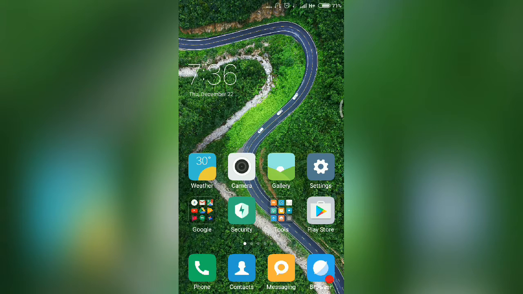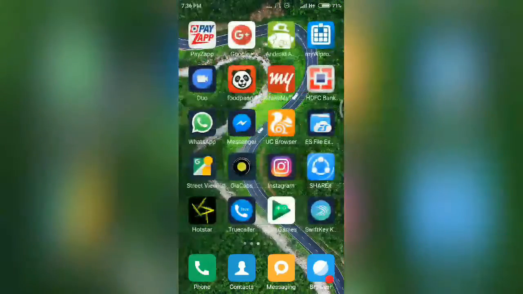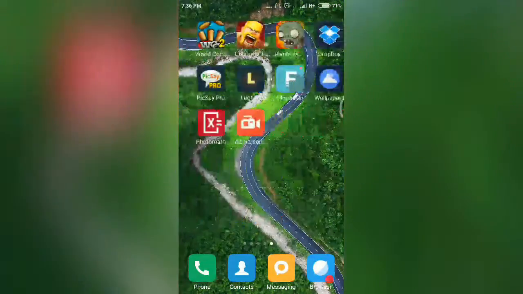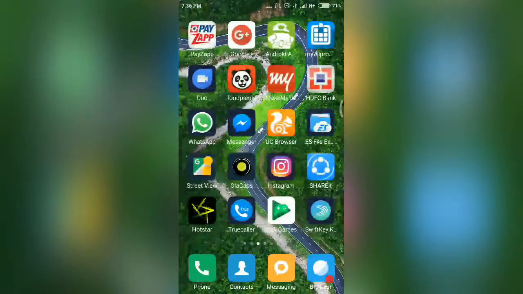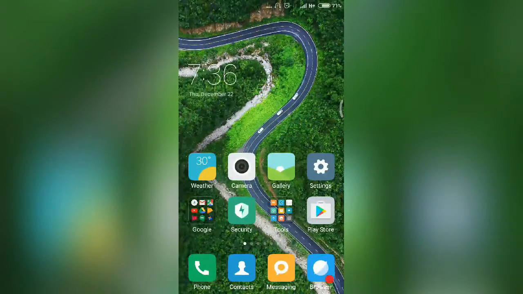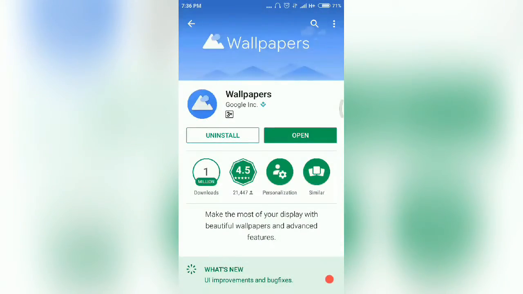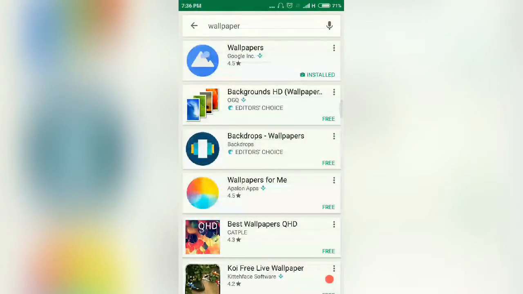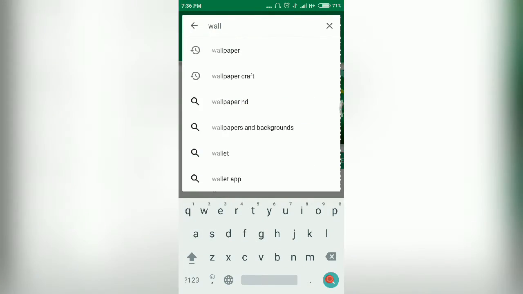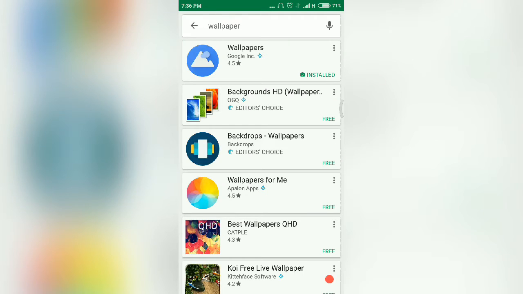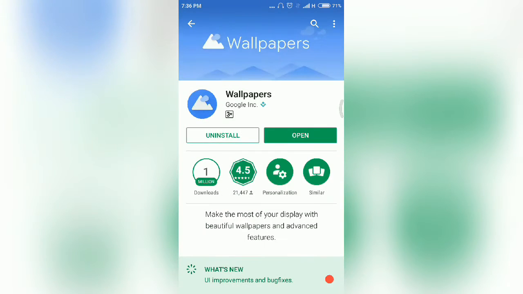On the top 5 best apps and games for the month of December. So let me show you the top 5 best apps and games which you can download from Play Store for the month of December 2016. So my first app is the Google Wallpaper. Just go to the Play Store and type for the wallpaper, and it will automatically search for the Google Wallpaper on the first list.